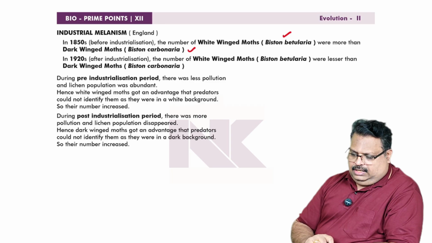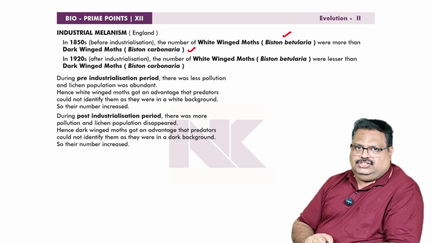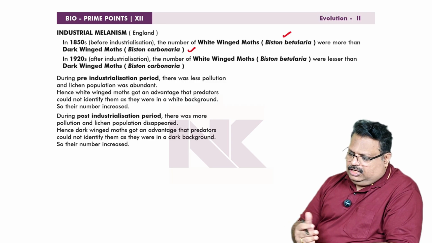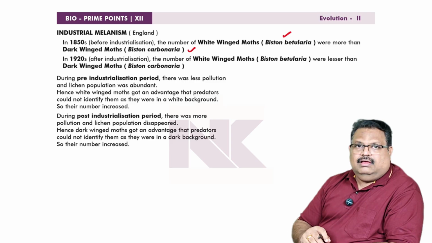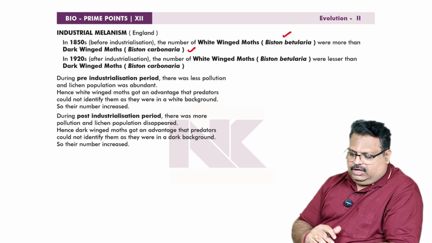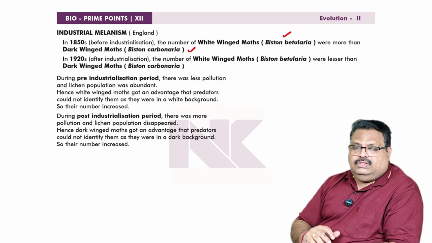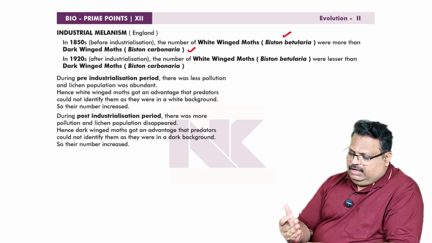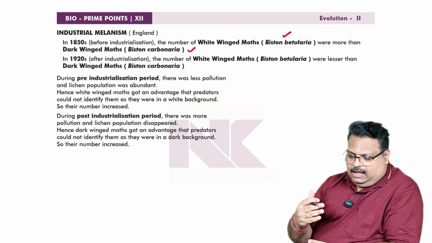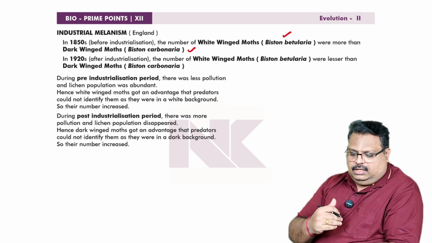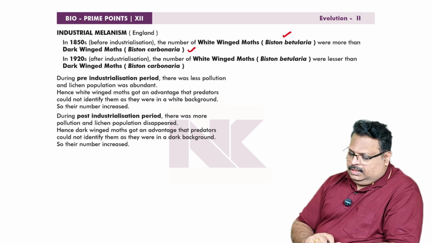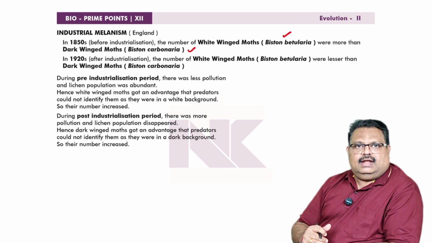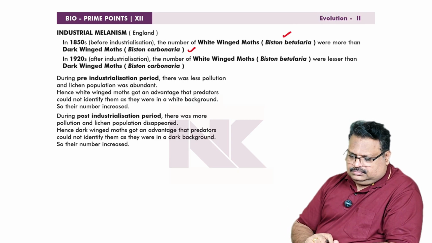In 1920, that means after industrialization, the white-winged moth, Biston betularia, was lesser, and the dark-winged moth, Biston carbonaria, was abundant. So there is a transition. Before industrialization, white-winged moths were abundant, and after industrialization, about the year 1920, you can see that the dark-winged moths were abundant. There is a transition.